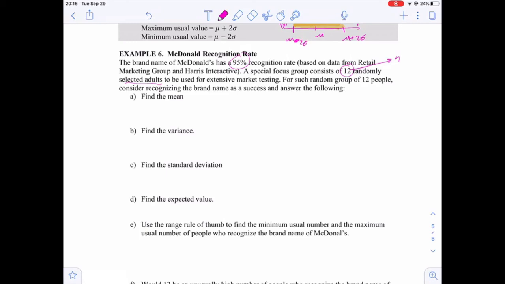For such a random group of 12 people, consider recognizing the brand name as a success and answer the following questions.